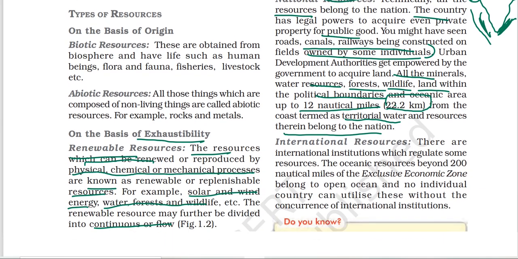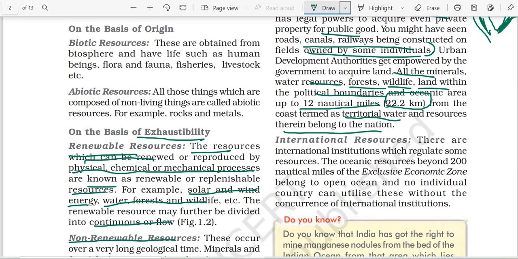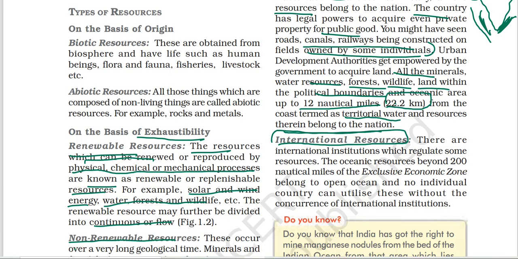International resources are owned by international institutions, like the UNO, the United Nations Organization. You can take the example of Antarctica. It is not owned by any individual or any country. And they talk about open space, they all belong to the international institution. And you have the exclusive economic zone, the oceanic water beyond 200 nautical miles.